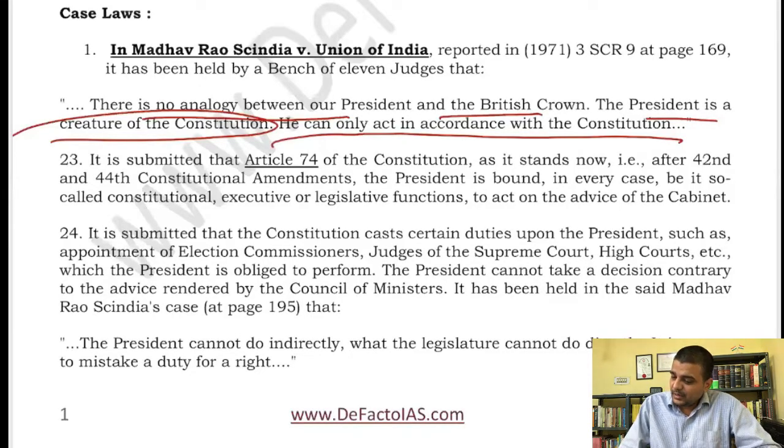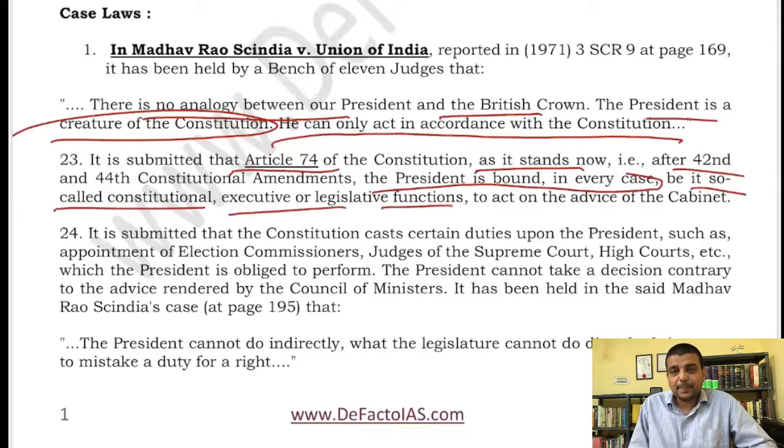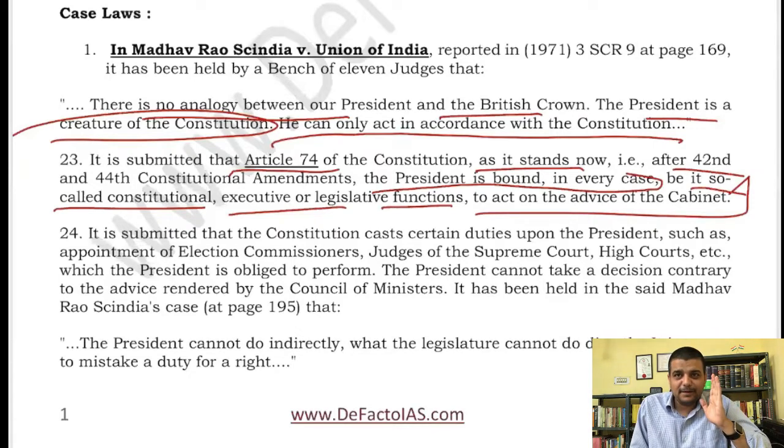Similarly, it was said there that Article 74 of the Constitution as it stands now after the 42nd Amendment, the President is bound in every case, be it a so-called constitutional, executive or legislative function, to act on the advice of the Cabinet. It means it is now settled law that you have to follow the advice. If you do not follow the advice, you are violating the Constitution. That is the most important case. It was an 11 judge bench, so it is a very authoritative judgment. I suggest you read that judgment in whole, because you will find good lines to write in the exam. Very, very important judgment.